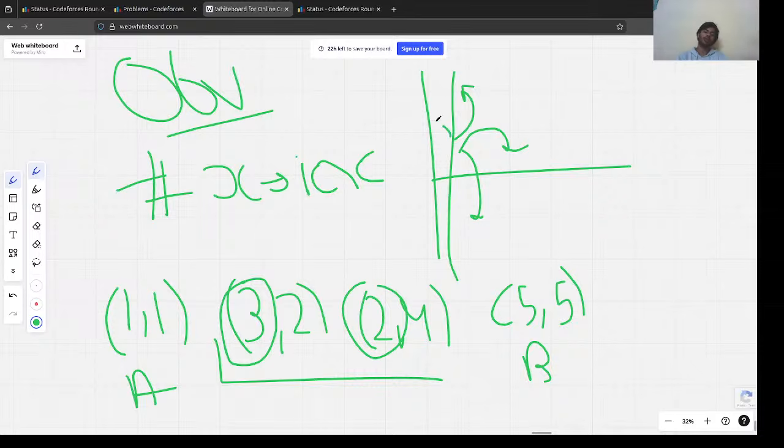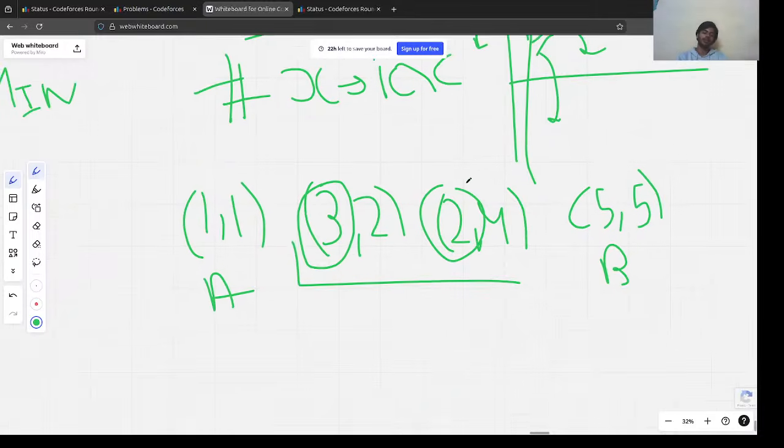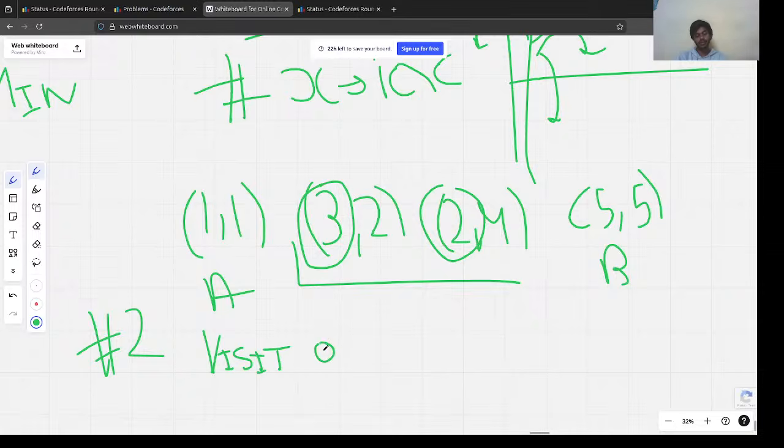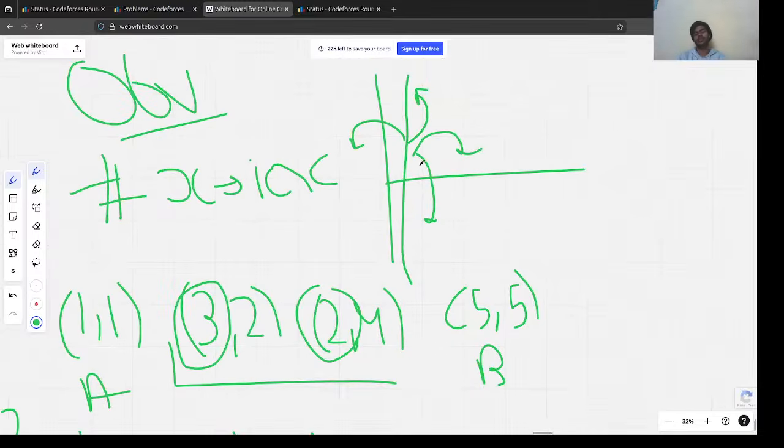Because we cannot go backwards. This is our second observation, that we need to visit in increasing order of X. Why it doesn't matter, right? We could go up and down, so it wouldn't matter.